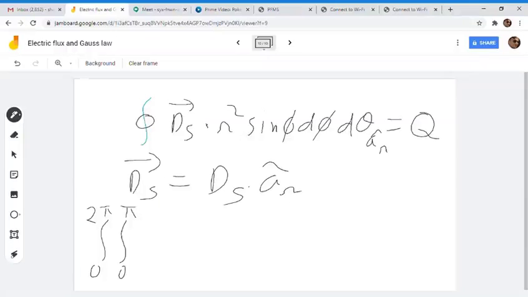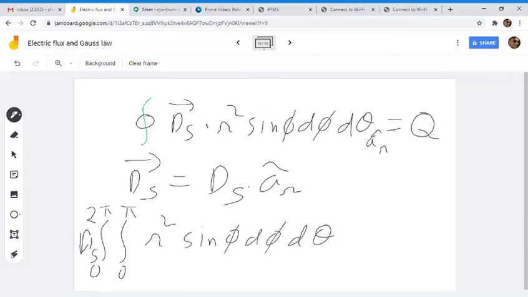D is the same throughout this closed surface because it is equidistant from our source charge Q. So D will be the same everywhere, and we can take it out of this integral, and the remaining part we can integrate easily: sin phi, d phi, and d theta.